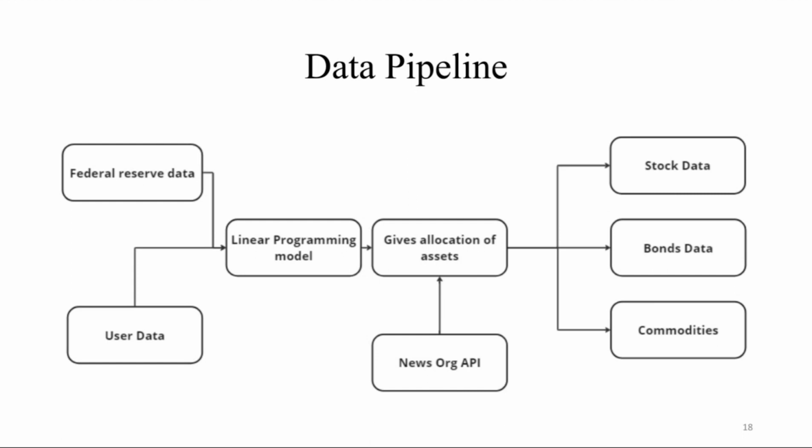Based on this type of money psychology question, we derived a psychology score on which we are training the model. For real-time data, we have used the Yahoo Finance API, and for sentiment of the stocks, we have used a news organization API. So this is the overall data pipeline.